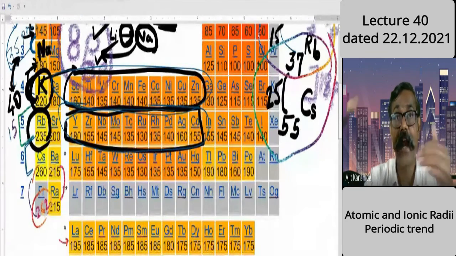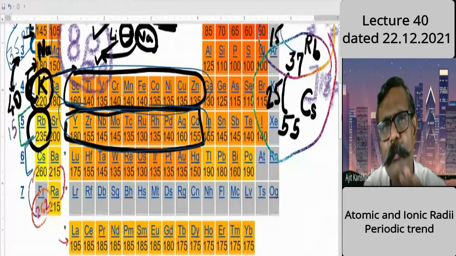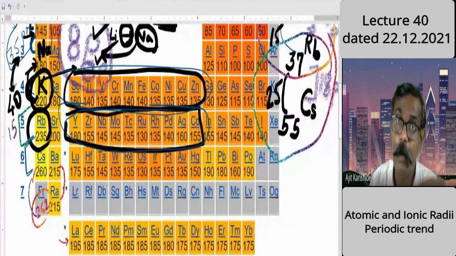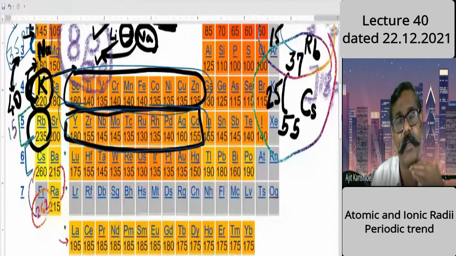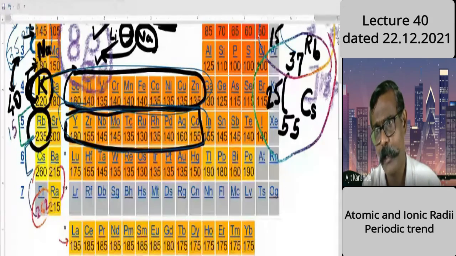These f orbitals are added, but f orbitals are diffused. Diffused means they will not cause more shielding or screening. They will cause some, but relatively less. But nuclear charge is increasing. So the net result will be an increase in size, but to a lesser extent. So if you study up to cesium, then also we will do.